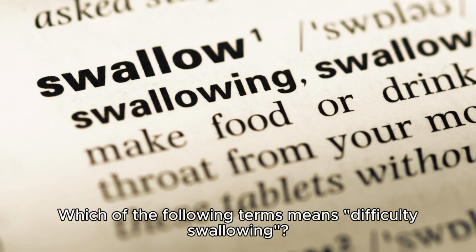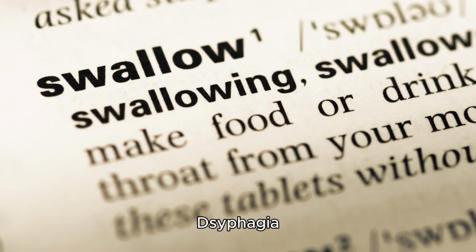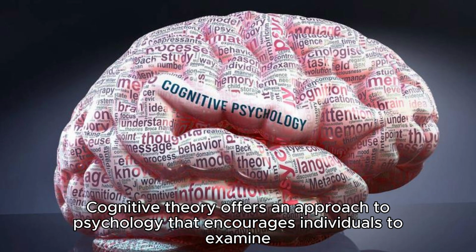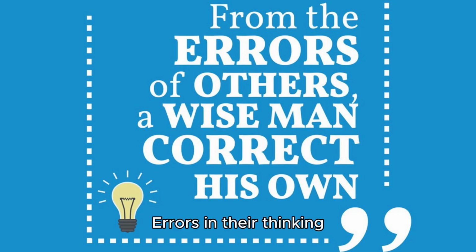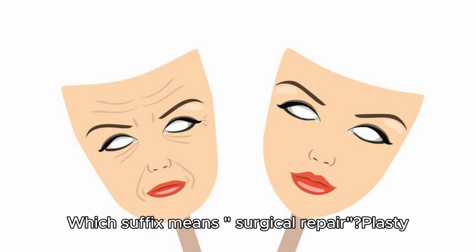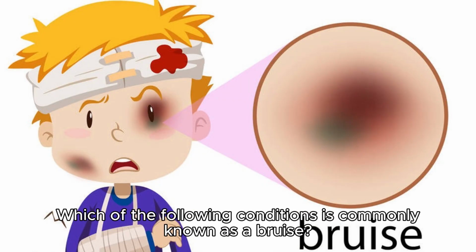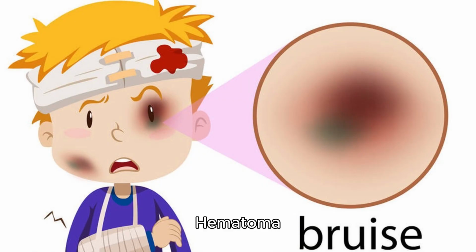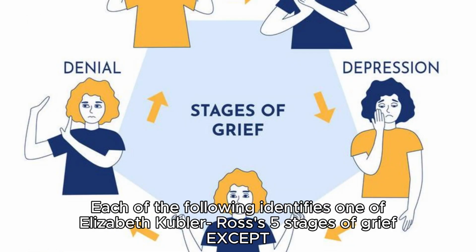Which of the following terms means difficulty swallowing? Dysphagia. Cognitive theory offers an approach to psychology that encourages individuals to examine errors in their thinking. Which suffix means surgical repair? Plasty. Which of the following conditions is commonly known as a bruise? Hematoma. Each of the following identifies one of Elisabeth Kübler-Ross's 5 stages of grief except shock.